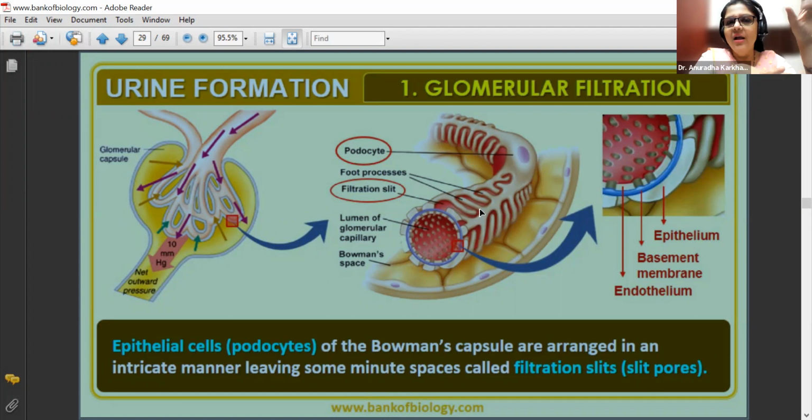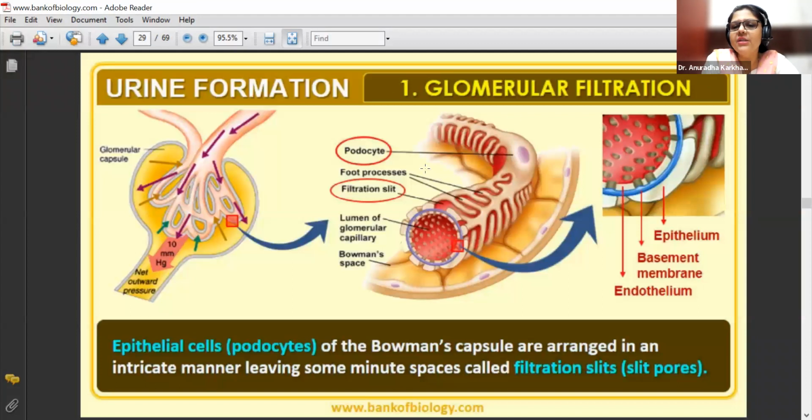इधर तक समझा? लेकिन सारा का सारा squeeze out नहीं होगा, तो उसको कुछ resistance मिलेगा. What do you mean by resistance? It will not allow all the liquid to fall down. So what prevents the entire liquid from coming down? We're going to talk about it. But as of now, did you all understand the first thing about urine formation, that is glomerular filtration? कैसे हो रहा है? So what exactly is glomerular filtration?